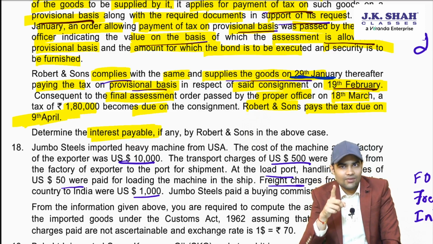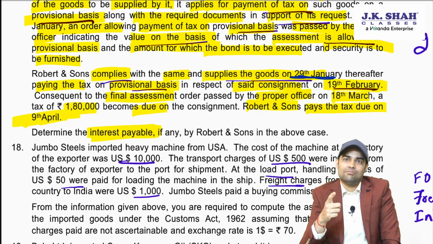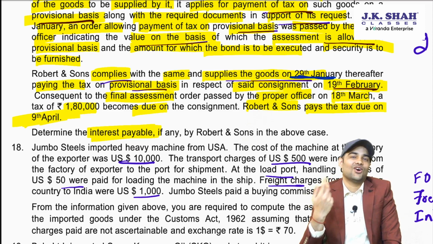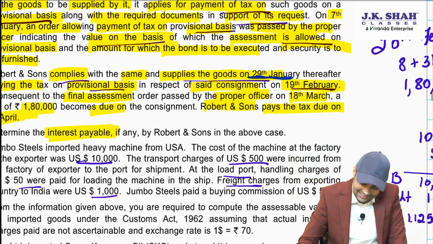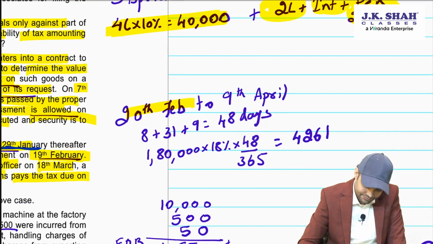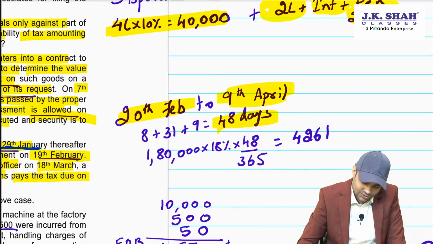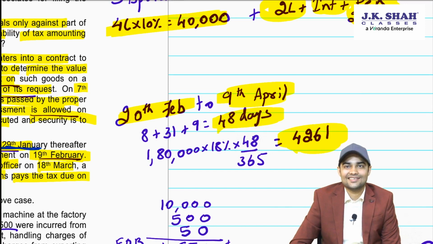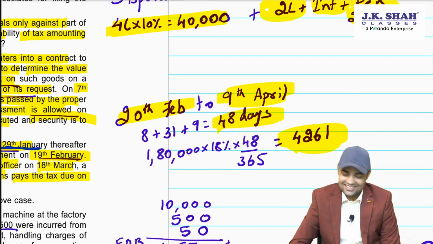So 8 days in February, 31 days in March and 9 days in April. 31, 9, 8. Total 48 days. For 48 days, 18% per annum on 1,80,000. Let's see the answer. From 20th Feb to 9th April. Totally 48 days. This would be the interest which you will be required to pay. Clear? Okay.